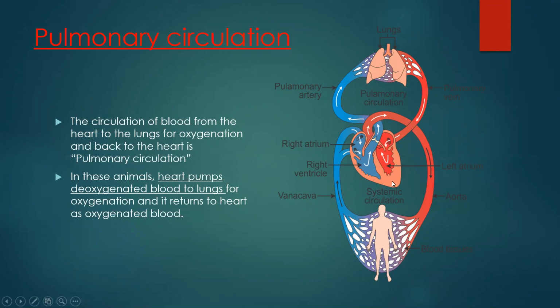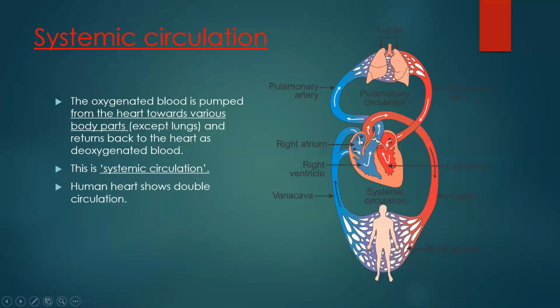In mammals, the heart is four-chambered. The upper chambers are called auricles. This is the first auricle, second auricle, whereas the lower chambers are called ventricles.